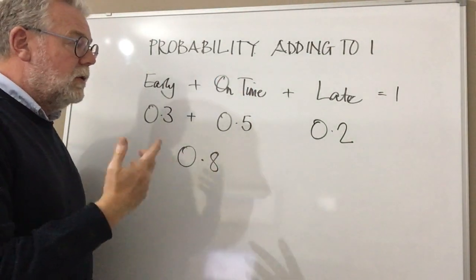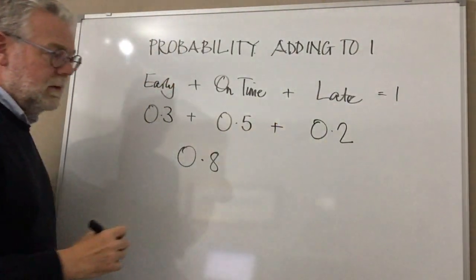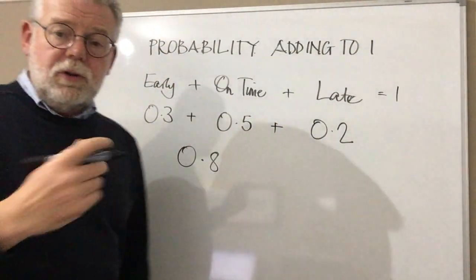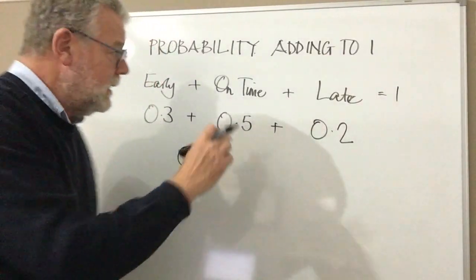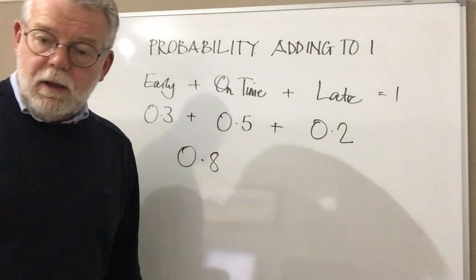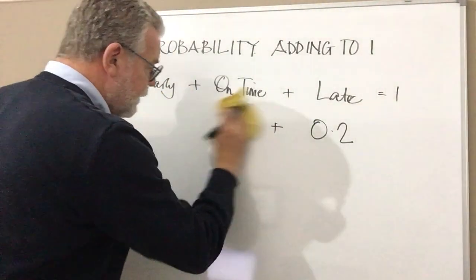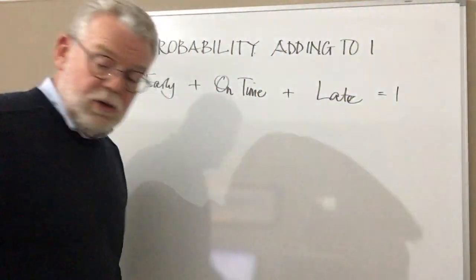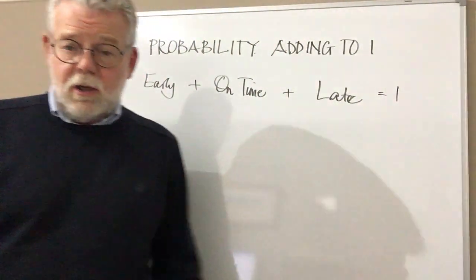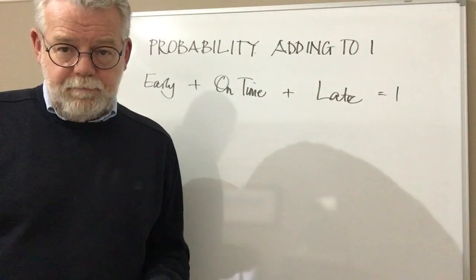The challenge always in this is making sure that your workings out are carefully done, and you'll also find sometimes when probabilities, particularly in this type of equation or this type of scenario, are given to us as a fraction. So you've got to make sure when you're adding your fractions that you remember how to do that by using a common denominator, and then how to subtract that from 1. And that's it for now.